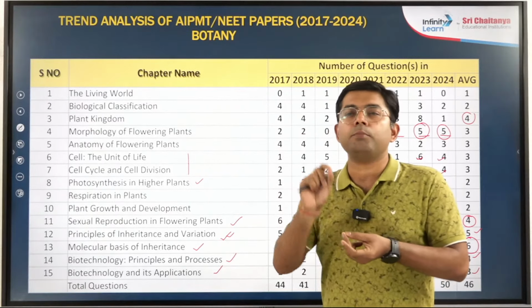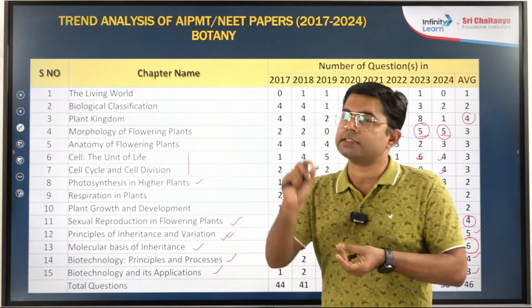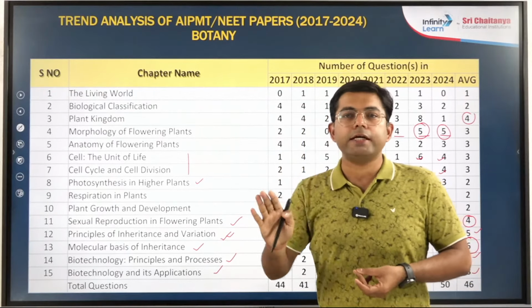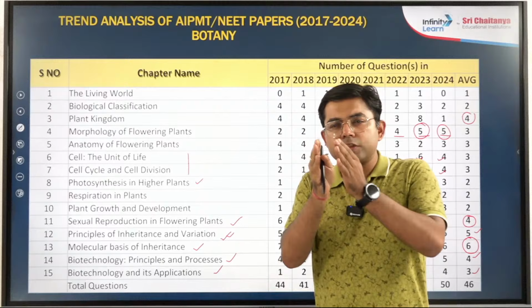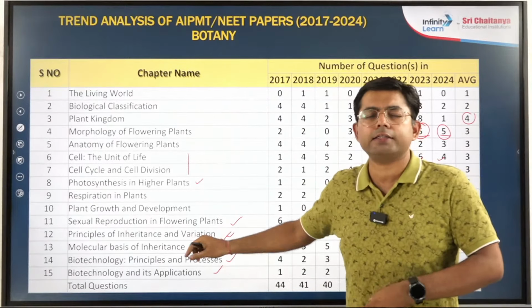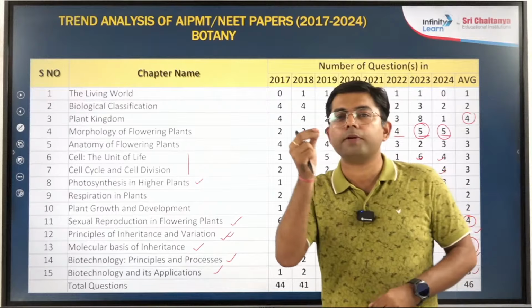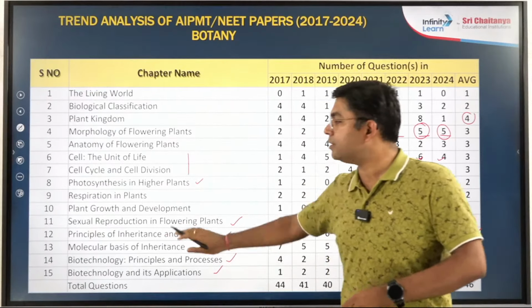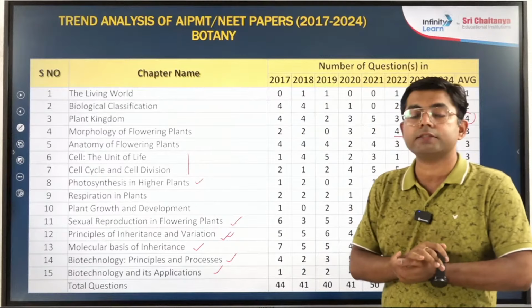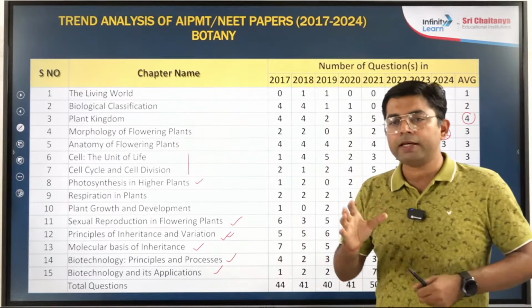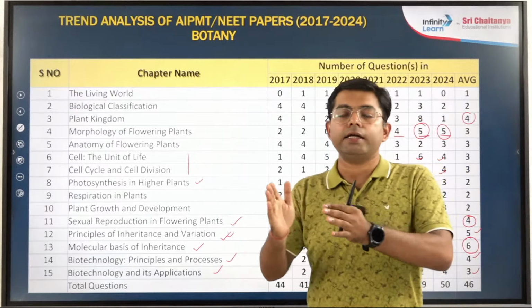Even if there is some probability related question, it is simply in terms of 1 by 2, 1 by 4, 3 by 4, that is it. So don't fear that maths is asked here. It's very basic maths, like 1 plus 1 is equal to 2. So don't worry. Now, how do you read this chapter, principle of inheritance and variation? In this chapter, you need to read NCERT again and again.